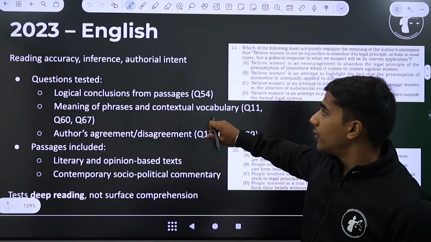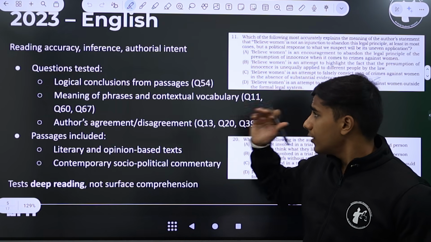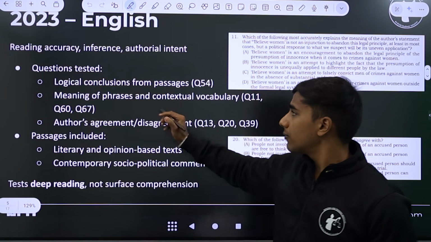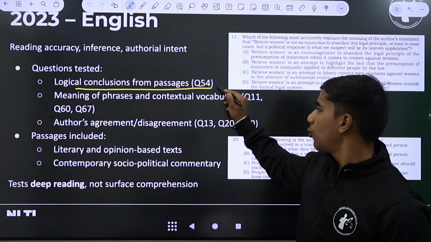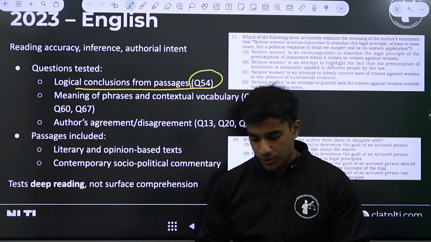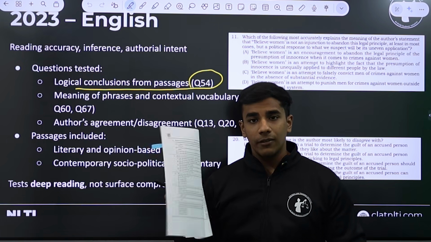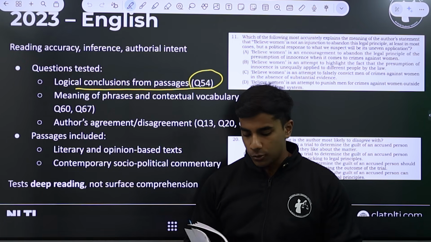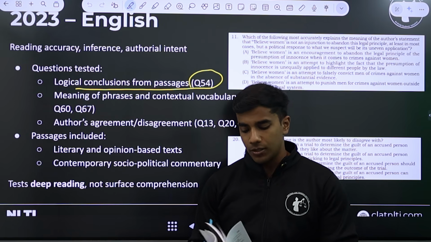Now, if we again talk about the English section, the questions tested were from the logical conclusion. So if you go to question 54, let me go to question 54, and if you have the PYQ open with you, you should also go over the question with me.